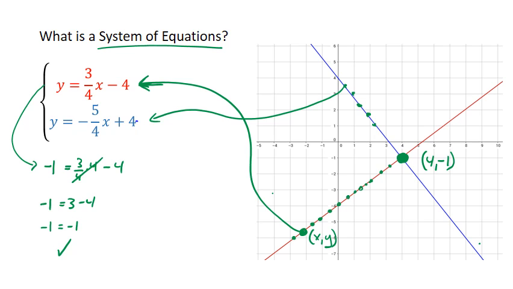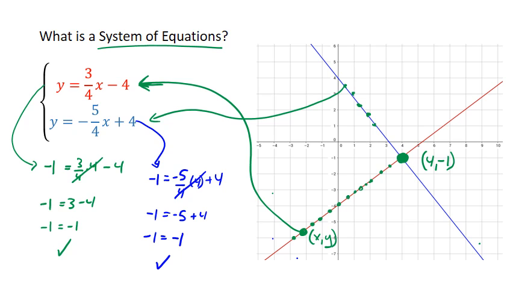Well, what about this other equation here? Let's plug in -1 for y equals -5/4 times 4, that's the point we're working with, plus 4. -5/4 times 4, those cancel out. I'm left with -1 equals -5 plus 4. Well, -5 plus 4 is -1. Again, a true statement. -1 does equal -1.